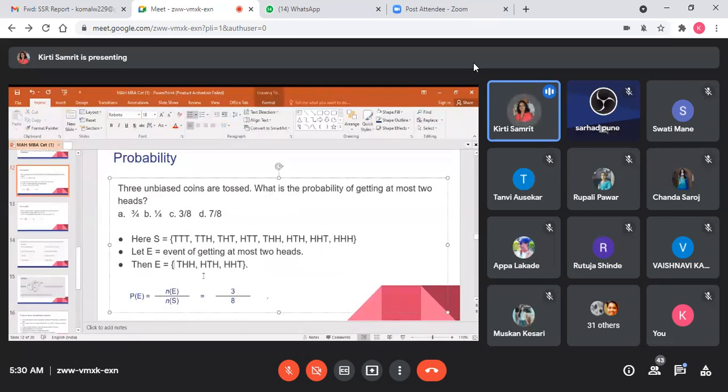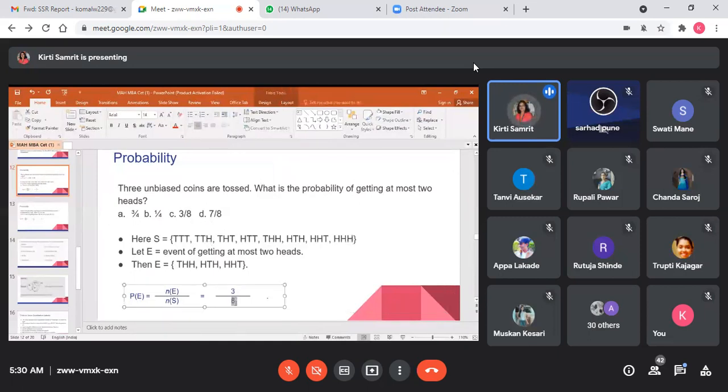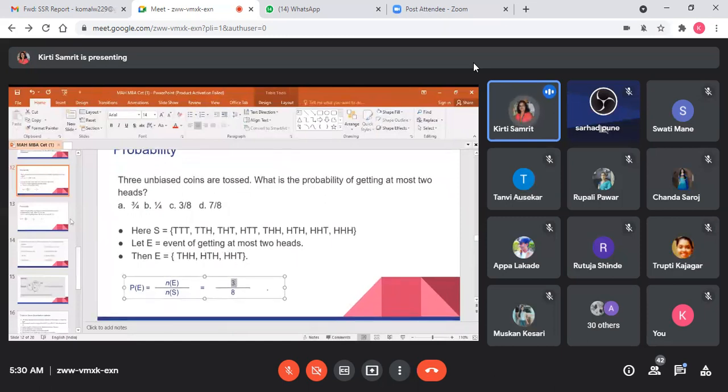Okay. So that you have to calculate first. First you have to calculate the total sample. Means how many combinations can be there? Because 3 coins are tossed at a time. Okay, 3 coins are tossed. So total sample space will be 8 possible combinations and then 2 heads means only 3. So the answer will be 3/8. Okay. So such type of probability questions will be asked and you should know the main terms, that what is experiment or what is event, what is sample space.